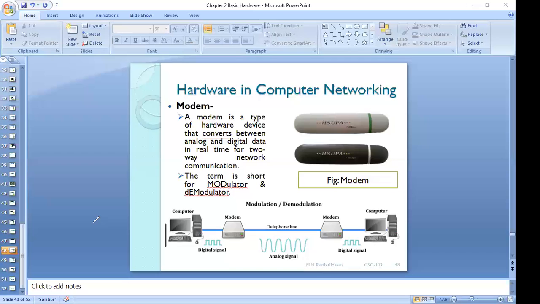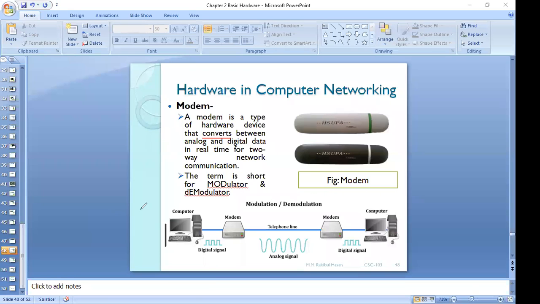When we want to transmit this digital signal over a long distance, we face a problem. We cannot transmit it over a long range, because it is a weak one. That is the limitation of digital signal. But analog signal we can transmit.